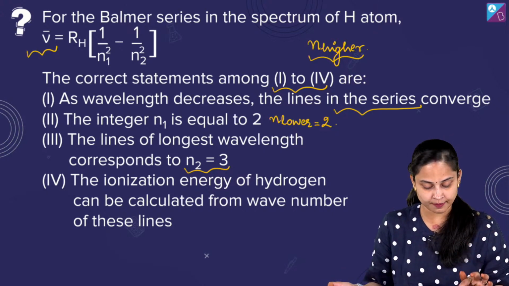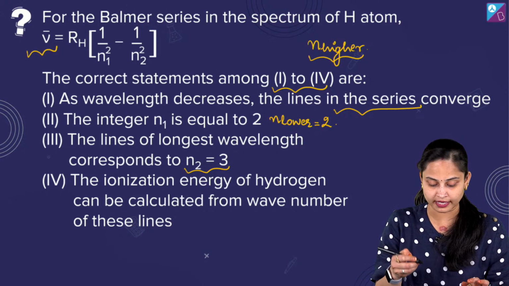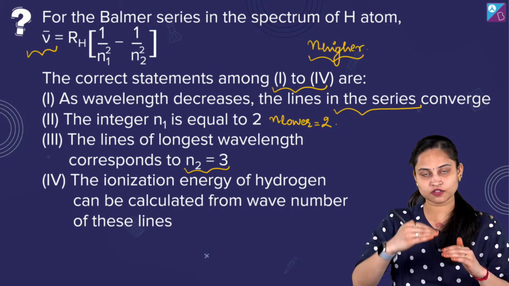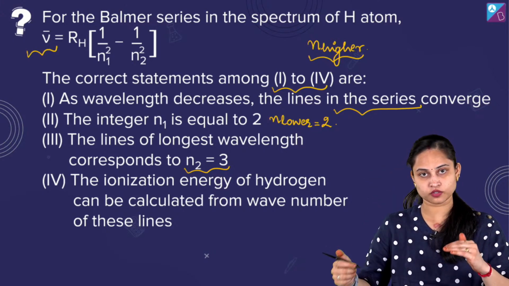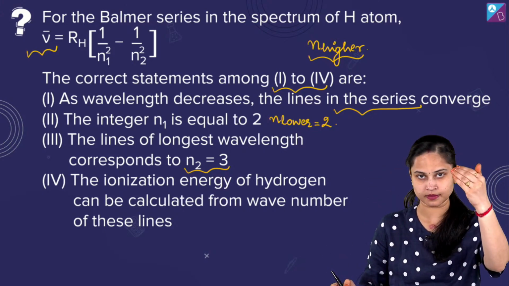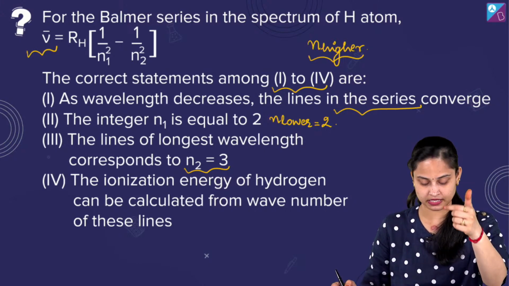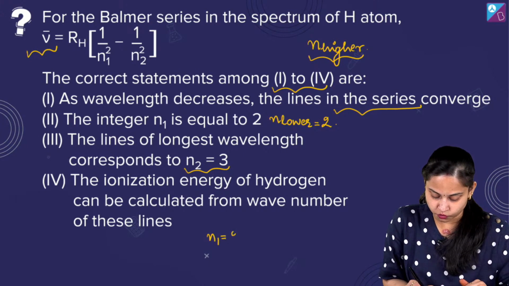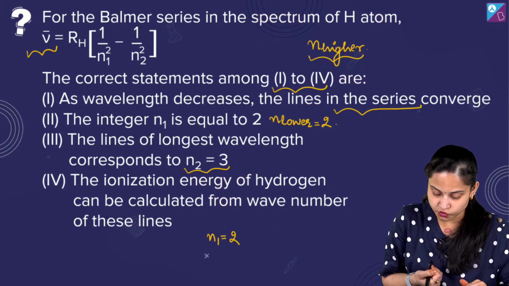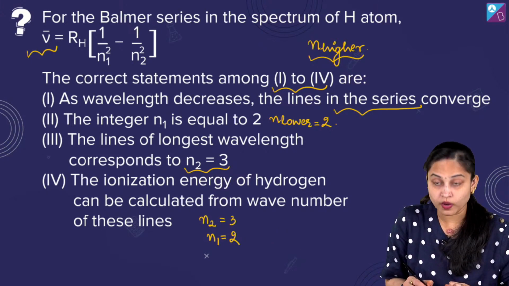Talking about the third statement, the line of the longest wavelength corresponds to n2 equals 3. As we are moving higher in energies, as the value of n is increasing, wavelength is decreasing and energy is increasing. So if n1 is equal to 2 and n2 is equal to 3, the transition is taking place from n1 to n2.